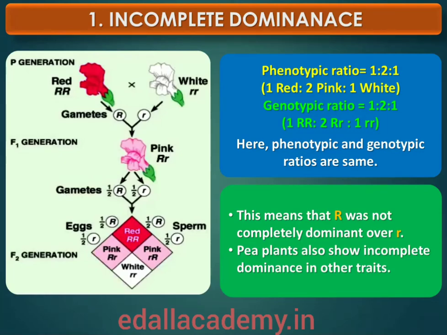Here the genotypic ratio was exactly as we would expect in any Mendelian monohybrid cross, but the phenotypic ratio had changed from the 3:1 dominant to recessive ratio. What happened was that capital R was not completely dominant over small r, and this made it possible to distinguish capital R small r as pink from capital R capital R, red, and small r small r, white.